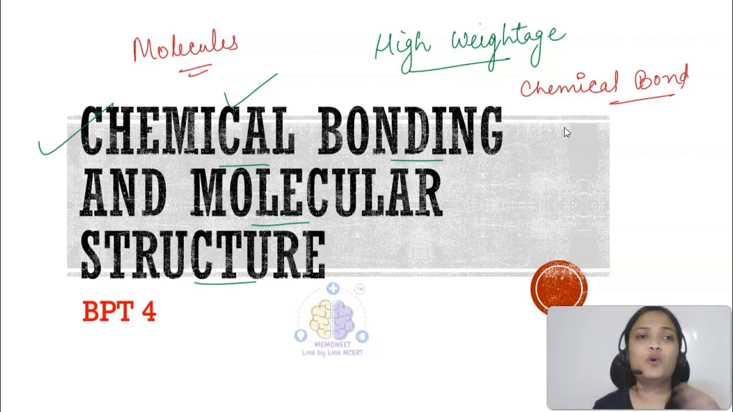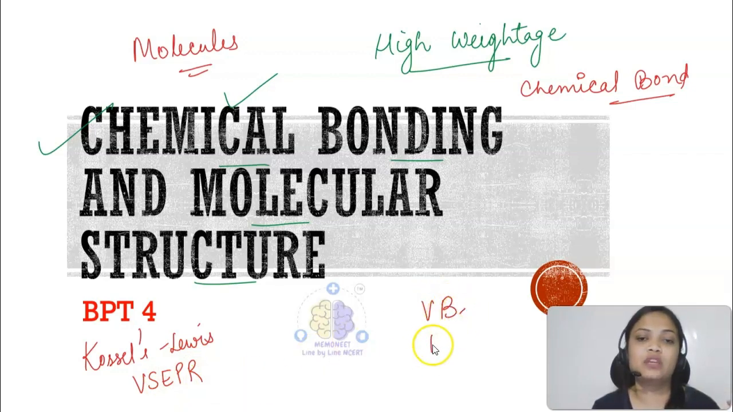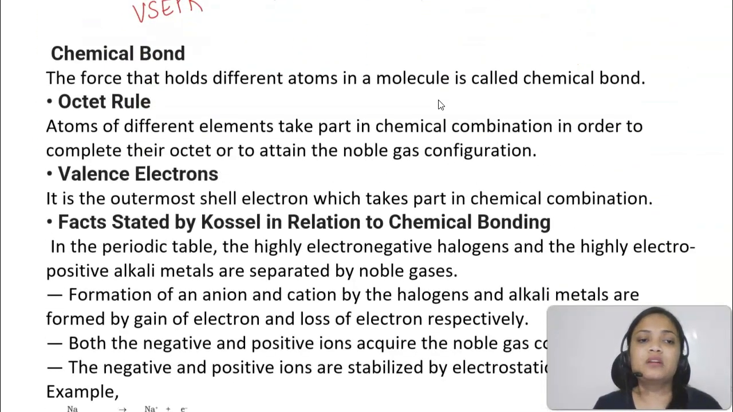To answer all these questions, we have different approaches or concepts that were given by the scientists. Like the Kossel-Lewis approach, that was given in the starting. Then we have valence shell electron pair repulsion theory, which we call VSEPR theory. Then we have valence bond theory and molecular orbital theory. All these things will be discussed in this particular chapter. Let us start with the very basic concept, that is the chemical bond.